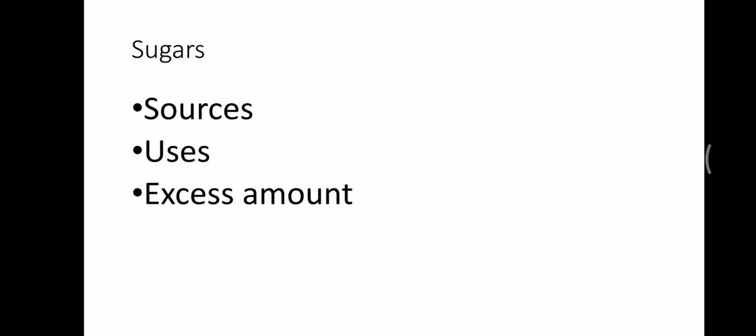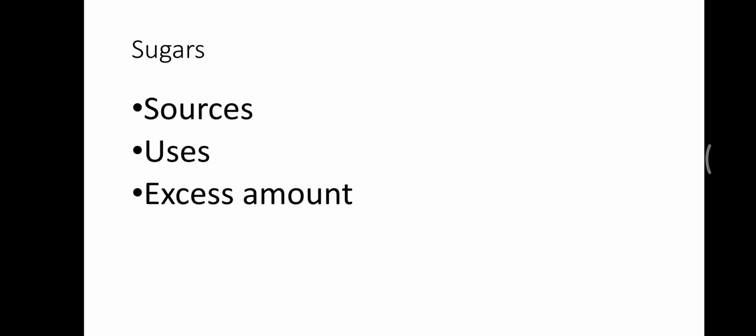If we talk about the uses of sugar, then sugars are used to make chocolates, candies, cakes and soft drinks. Food or drinks made from refined sugar such as candies and soft drinks provide us with a lot of energy but little of other nutrients.